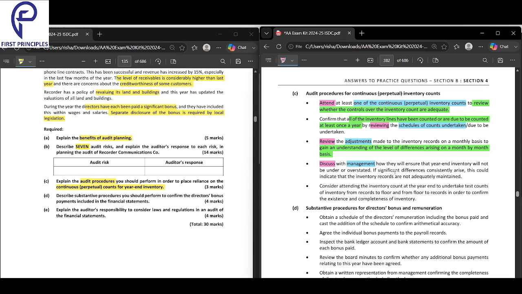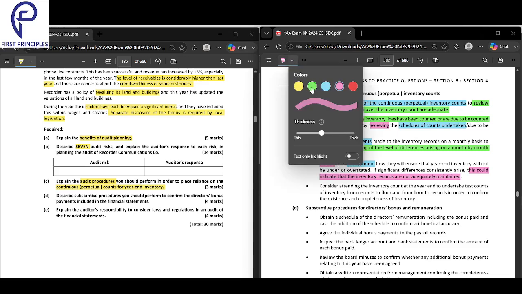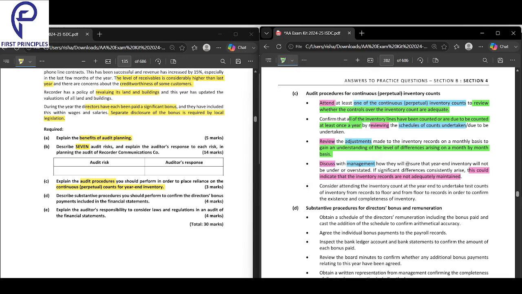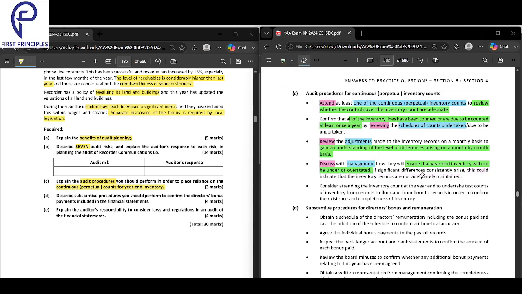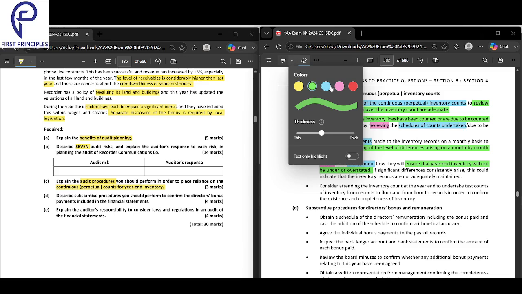Because if significant differences arise, this could indicate that the inventory records are not adequately maintained. Why are we doing it? To ensure inventory is not over or understated.